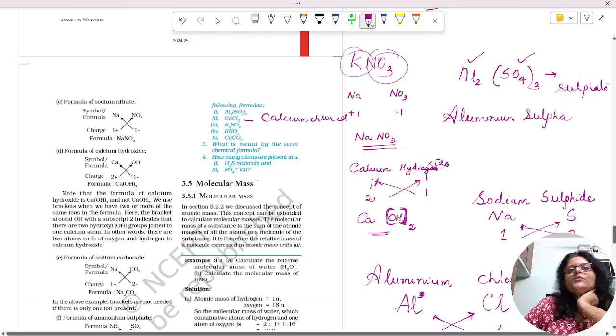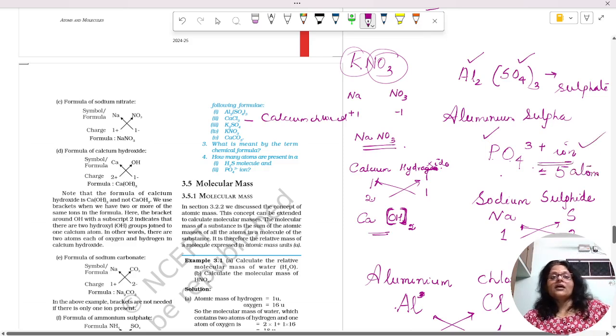Okay, so these are the things. One more question: how many atoms are present in this ion, PO4? 1 phosphorus and 4 oxygen, so 5 atoms. So this is an example of a polyatomic ion.